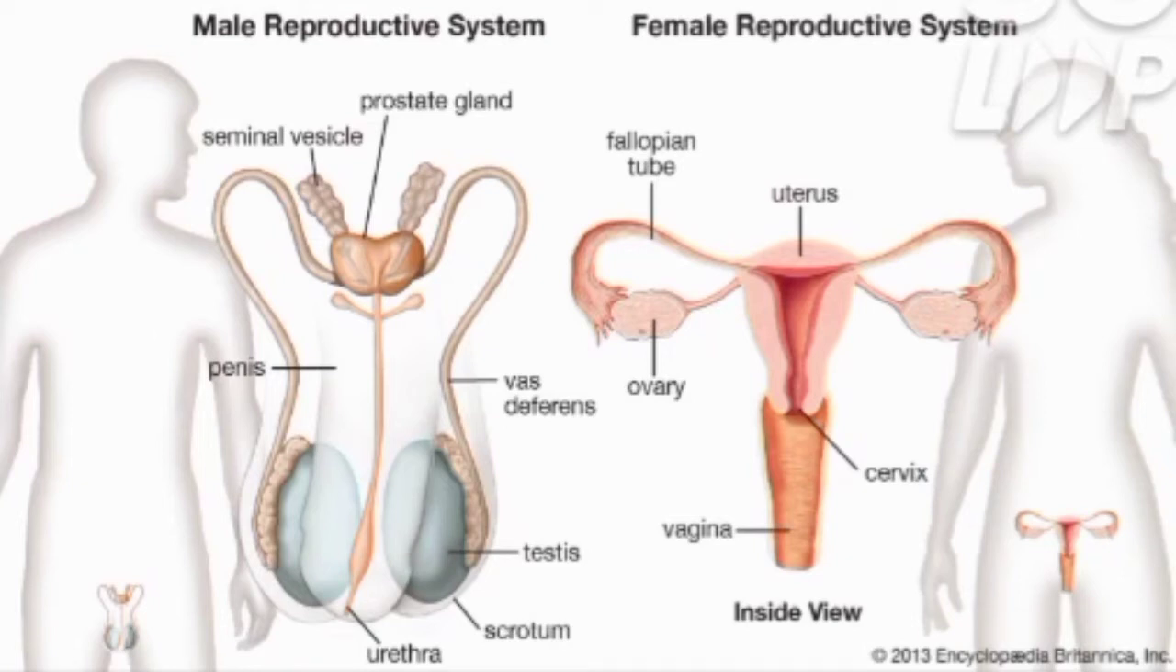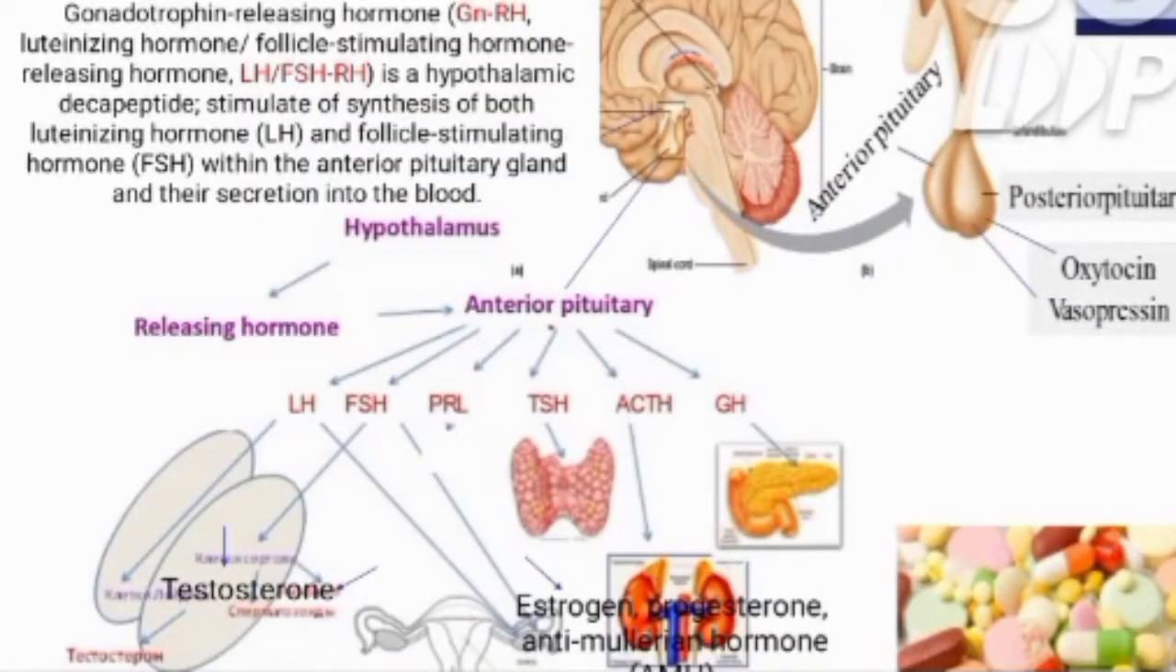Gonadotropin releasing hormone from the hypothalamus stimulates the secretion of both luteinizing hormone and follicle stimulating hormone within the anterior pituitary gland and their secretion into the blood. You can see the hypothalamus releases a hormone that stimulates the anterior pituitary, which releases LH, FSH, PRL, TSH, ACTH and GH. These hormones are all released from the anterior pituitary, which is stimulated by the hypothalamus.